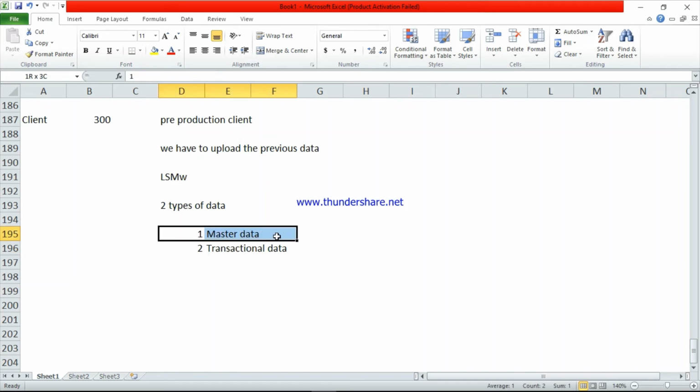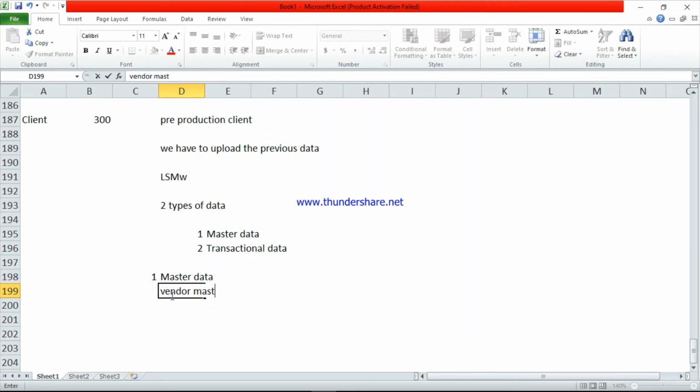I will give one example, then it's easy to understand. We have different kinds of master data: vendor master, GL master, customer master, bank, asset. We have to upload all this information. This is called master data.